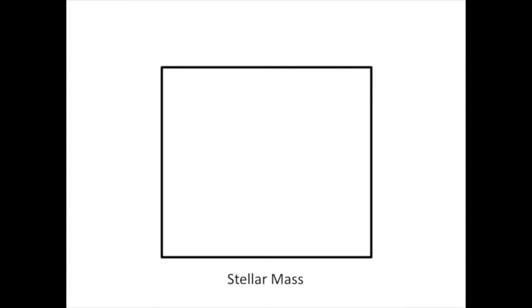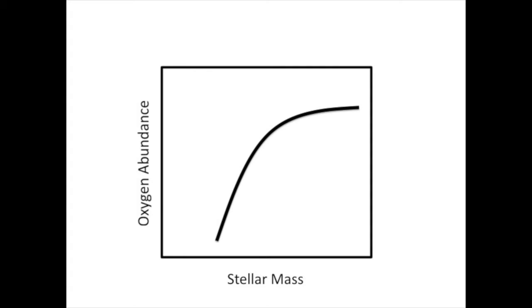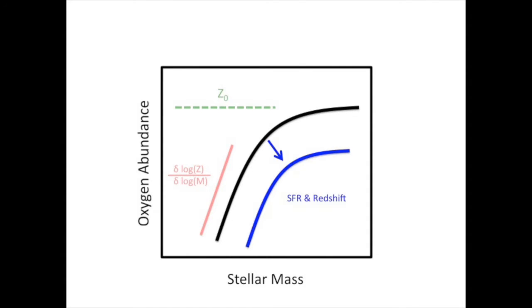The correlation between stellar mass and gas-phase oxygen abundance, also called the mass-metallicity relation, is one of the primary constraints for theories of galaxy formation and evolution. In particular, the slope and turnover, as well as the dependence on star formation rate and redshift, serve as observational constraints that must be reproduced by any realistic model of galaxy evolution.